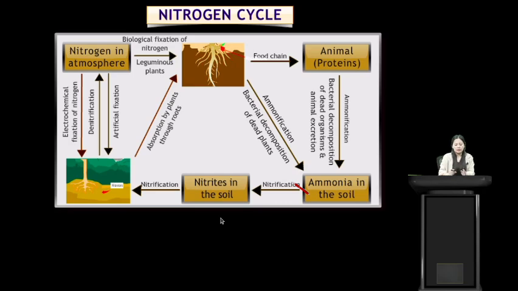Nitrogen in the atmosphere is converted to different forms of nitrogen compounds which are absorbed by the plants and animals, and on decomposition it forms ammonia in the soil. The ammonia in the soil is again converted to nitrites by the nitrification process. The nitrites in the soil are again converted to nitrates by the nitrification process. These nitrates are again absorbed by the plants, and some of the nitrates are converted to atmospheric nitrogen by the denitrification process, and this is how the nitrogen cycle continues.